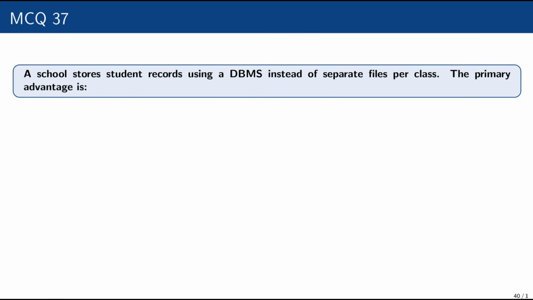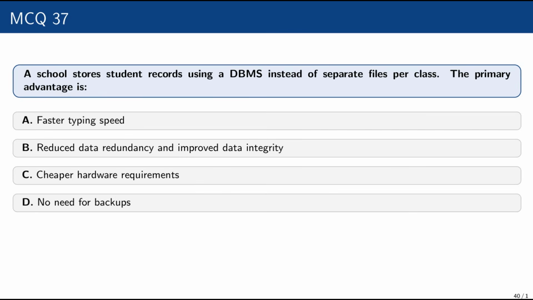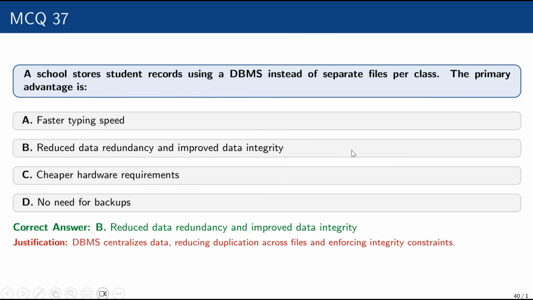Question number 37. A school stores student records using a DBMS instead of separate files per class. The primary advantage is faster typing speed, reduced data redundancy and improved data integrity, cheaper hardware requirement, no need for backup. Correct option is reduced data redundancy and improved data integrity, क्योंकि इसमें डेटा इंटेग्रिटी और डेटा रिडंडेंसी को रिमूव किया जाता है, रिड्यूस किया जाता है.